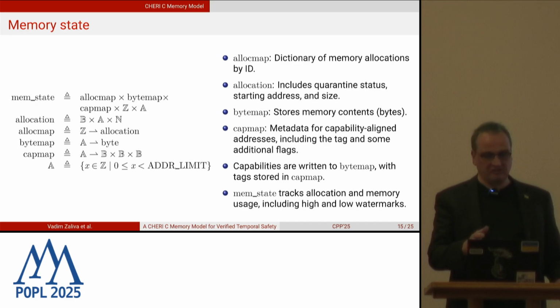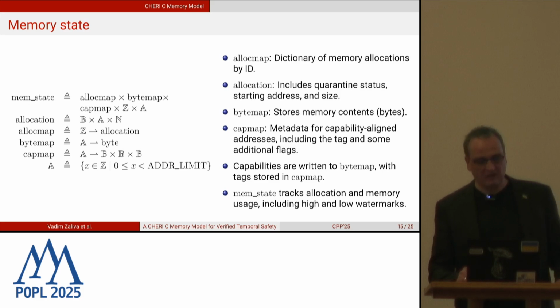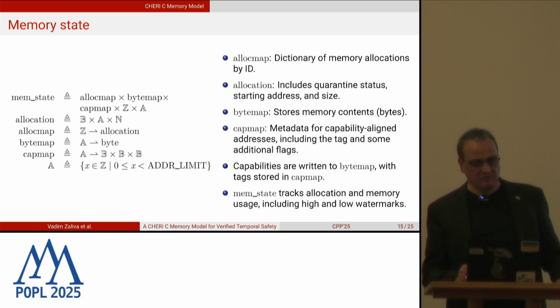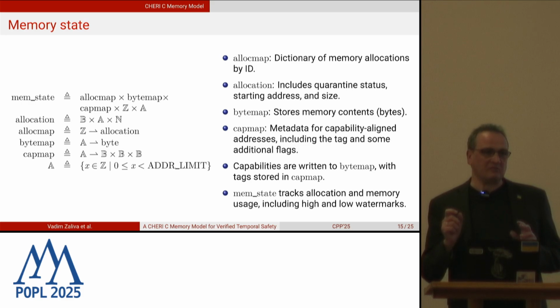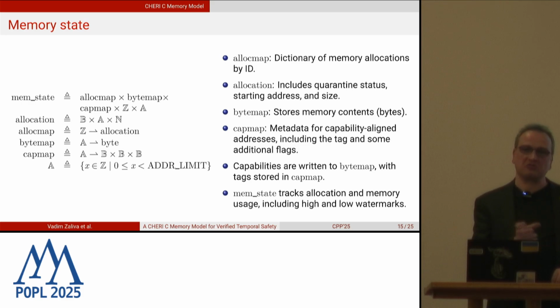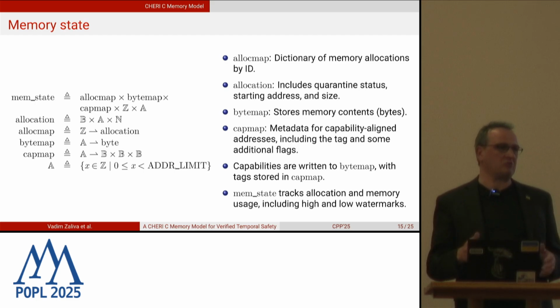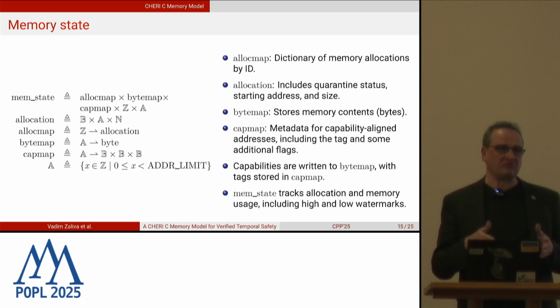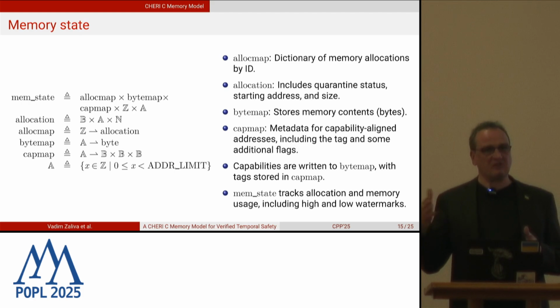So we already looked at the alloc map, allocation, and byte map. Another interesting one is the cap map. The cap map is a table which, for each capability-aligned address, keeps some meta information. The most important is the validity tag. Validity tags for capabilities are not stored in the main memory. So when you store a capability in memory, you're storing 128 bits, not 129. And this bit is maintained separately.